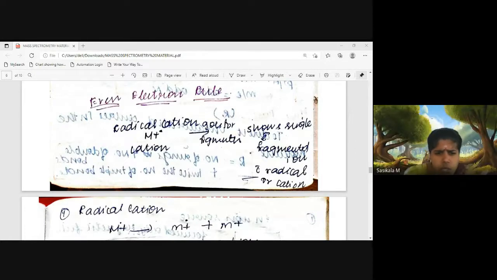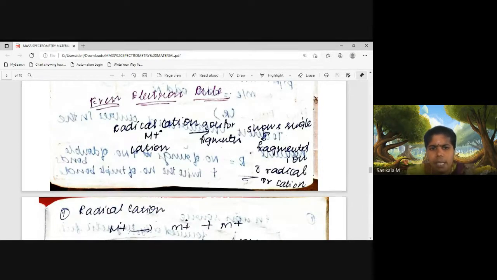According to the even electron rule, when the radical cation goes for fragmentation, it gives one radical cation itself as a fragment, and the other will be either a radical or a cation. One fragmented ion will carry the radical species, or it will exist only as a cation without an electron.